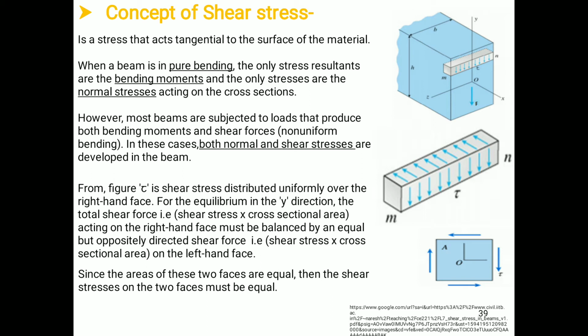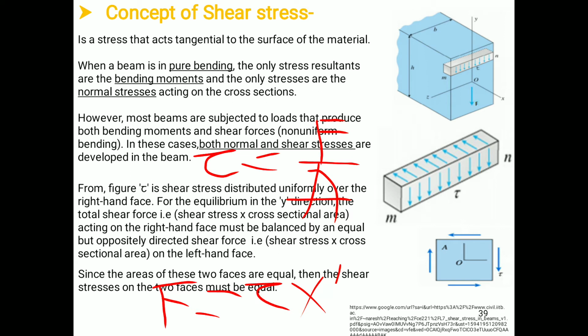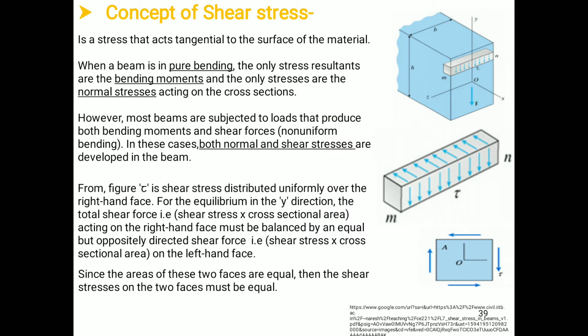All of you know that tau is F upon A. Due to that, if I calculate the value of force, we will have tau into A. So the force will be the shear force. Shear force, it is in the form of shear stress, and this force will act in the downward direction on the right hand face. You can see in the figure also, it is subjected to shear force in the downward direction.